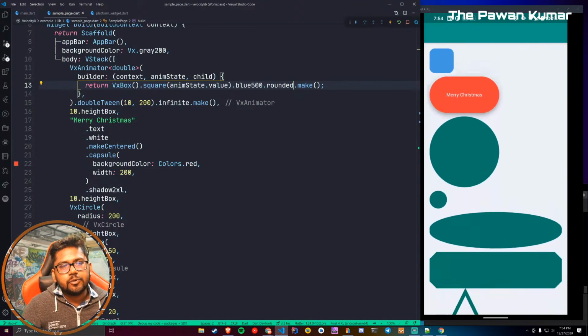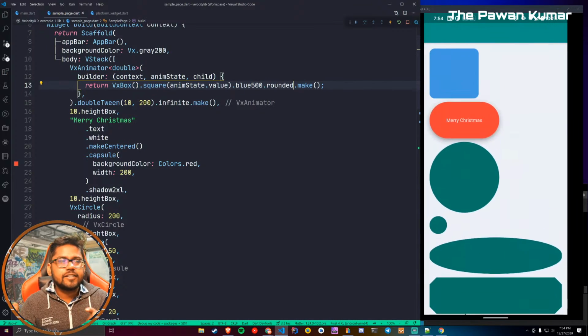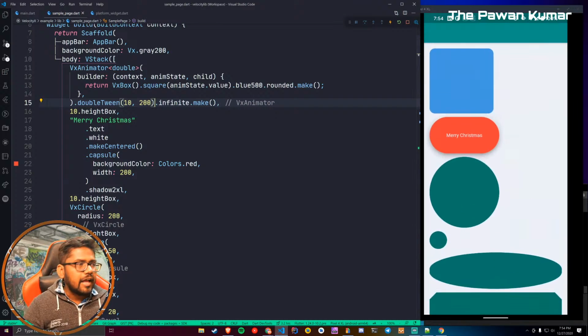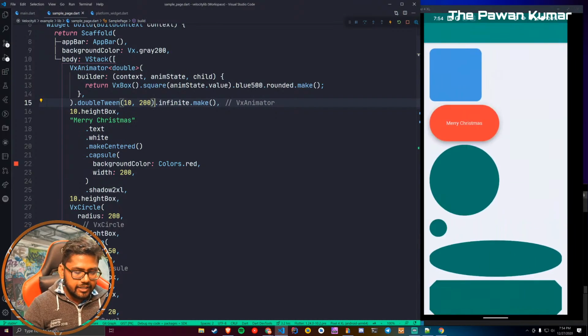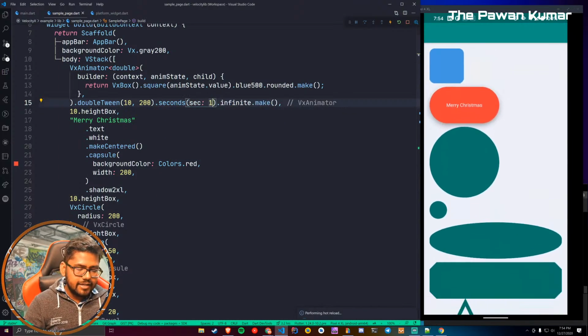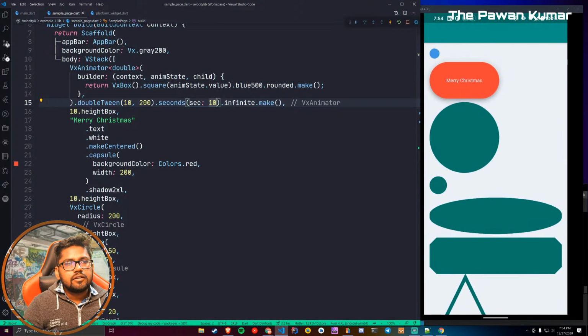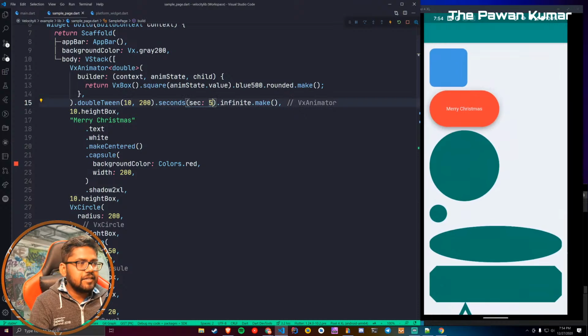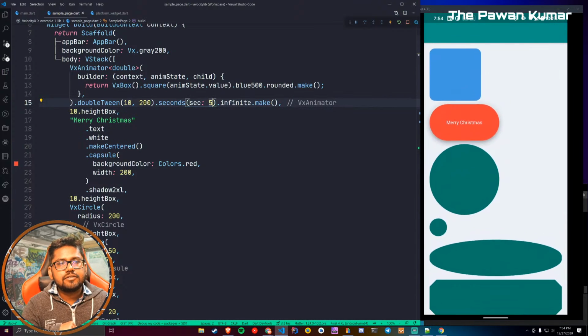So it is going back to a circle. This is very fast, and I don't want it to be that fast. So what I can do is provide the curve, and I can provide the time as well. Let's say I want it to be 10 seconds. This is looking even better. Let's make it 5 seconds. Okay, 10 is even slower.